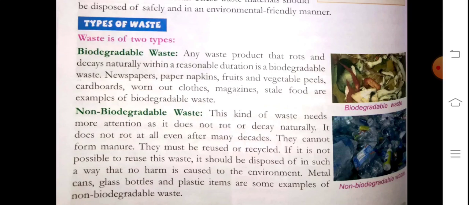What is the meaning? Any waste product that rots and decays naturally within a reasonable duration is called biodegradable.